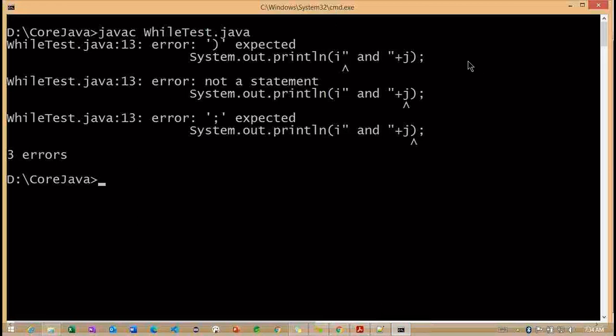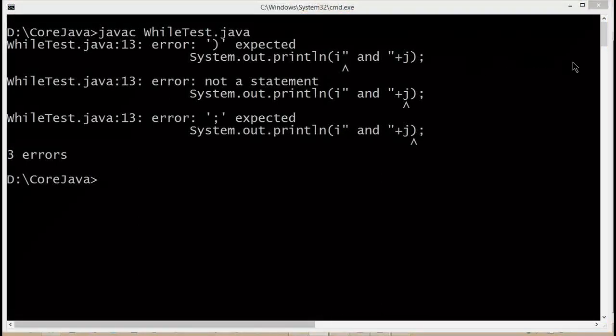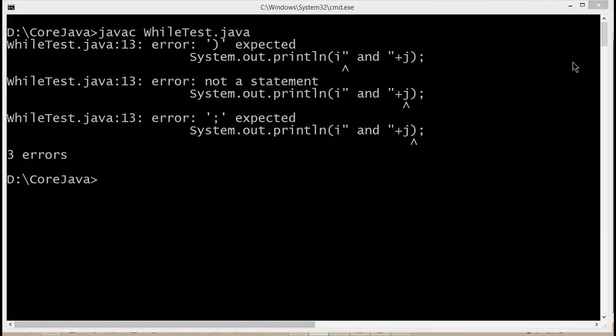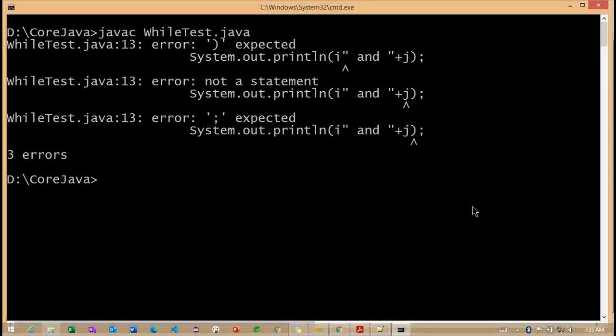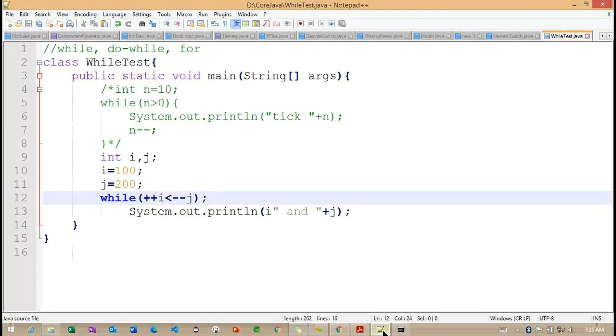Okay, let's see what error we are getting. Not a statement, line number 13. I and j. I and j, I and j. Okay.